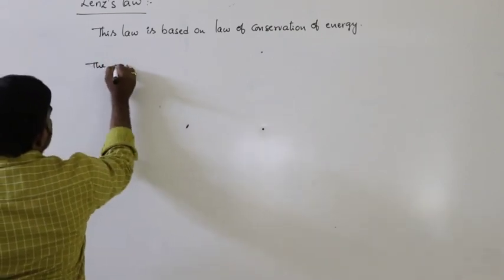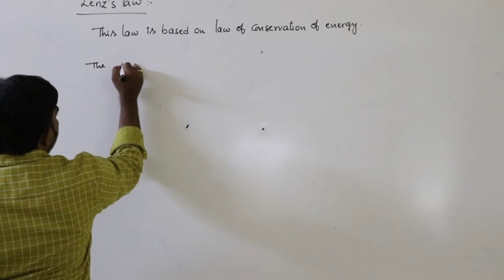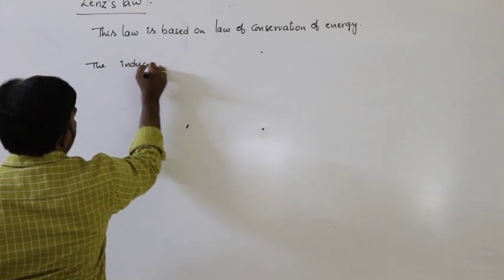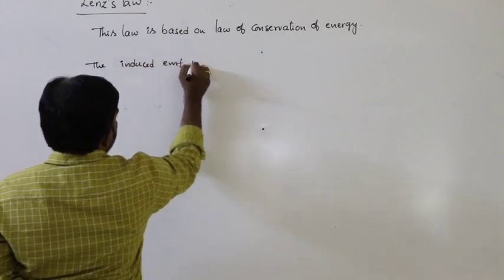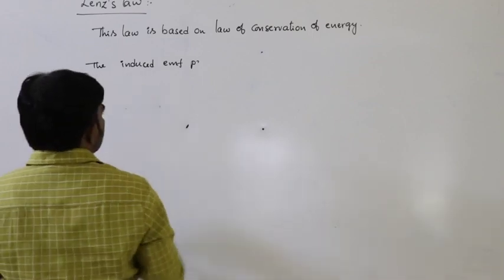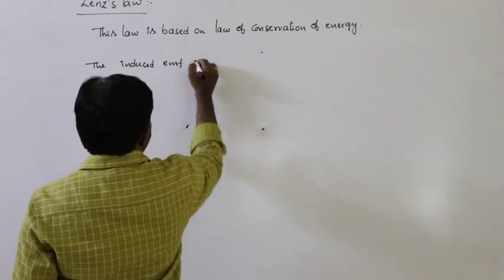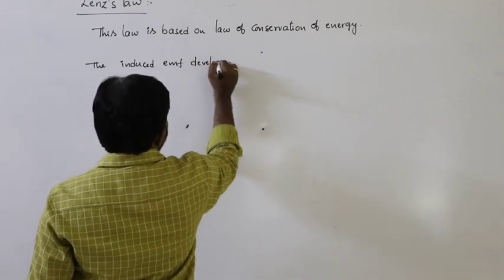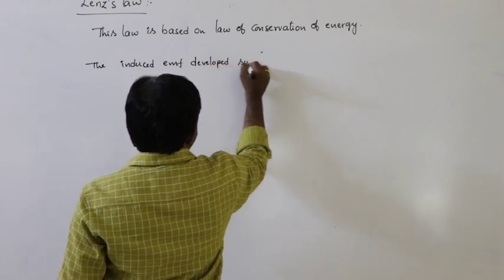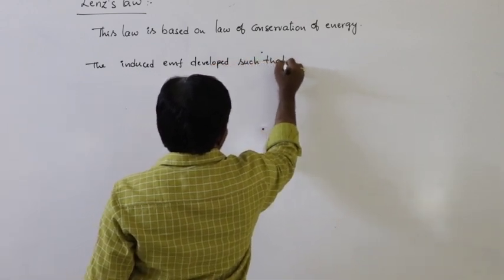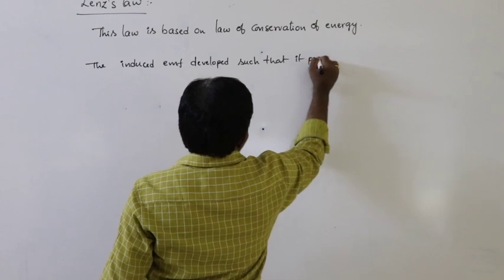The definition is: the induced EMF developed such that it produces current.